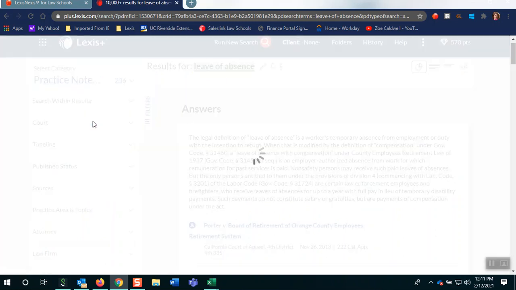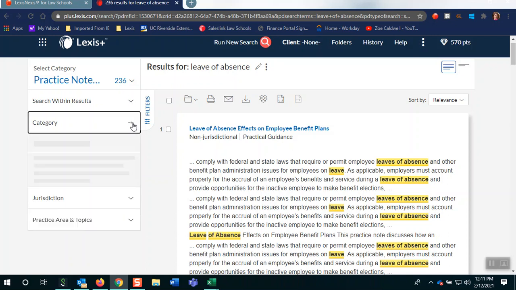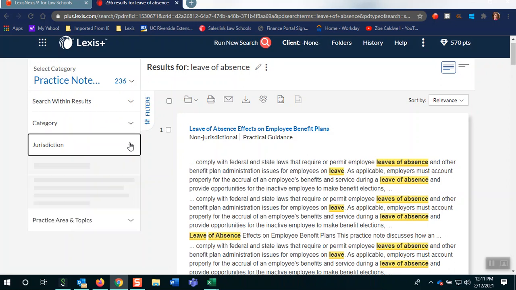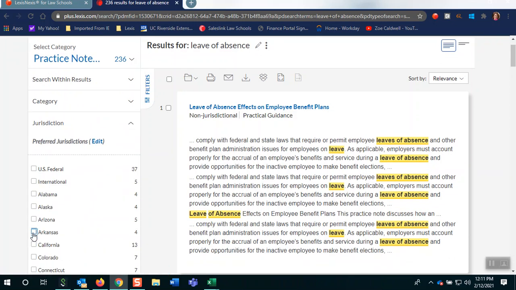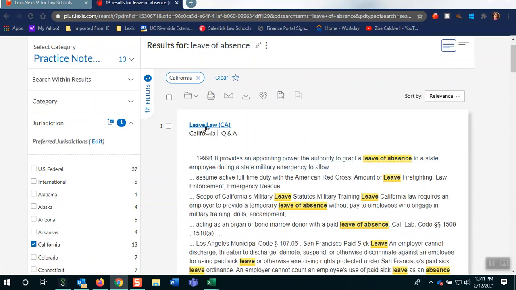These are practice notes written by actual attorneys from the top firms in the country. And it's like having an attorney sitting next to you, giving you some ideas on what to think about regarding a specific issue. So I can even narrow this further and say, I just want practice notes from my particular jurisdiction and be more specific and put in California, or I can leave it alone. Now I'm getting some quick information on California leave law.